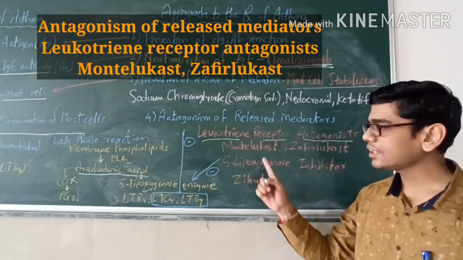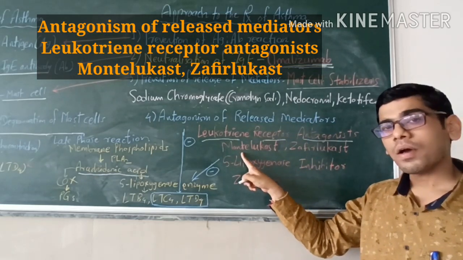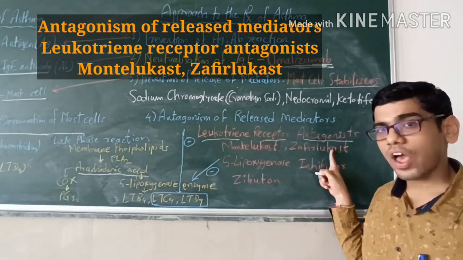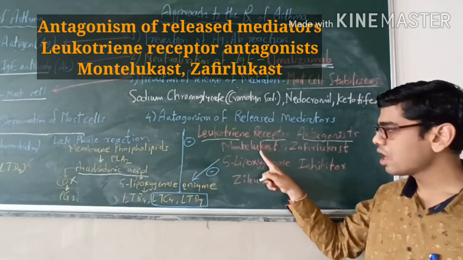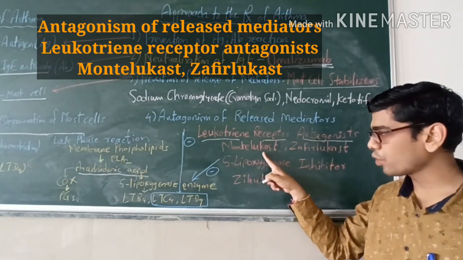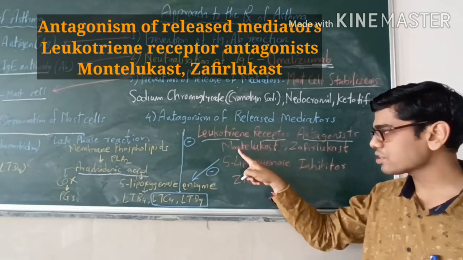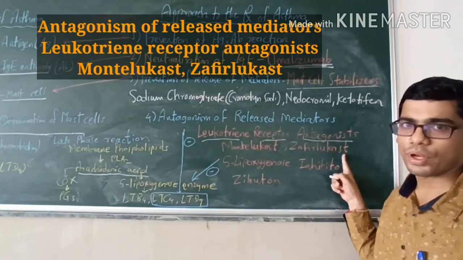There are two drugs in this category of leukotriene receptor antagonists. One is montelukast and second is zafirlukast. You can easily understand the names: Leuk means leukotriene and AST for antagonist. So montelukast is a leukotriene antagonist, and here also zafirlukast is a leukotriene antagonist.